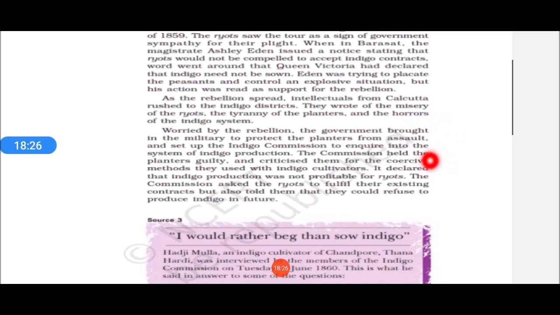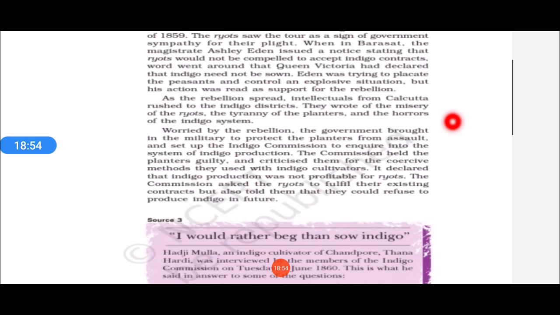And their behavior was not good with the Indian farmers. The commission also declared that indigo production for Indian farmers is not at all profitable, because they were becoming poorer and also losing their land. They were trapped in an unending loan cycle. So the commission asked the ryots to fulfill their existing contracts.